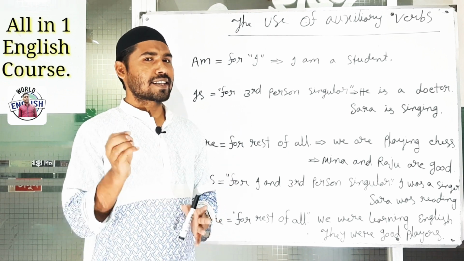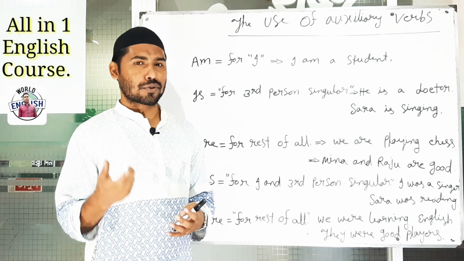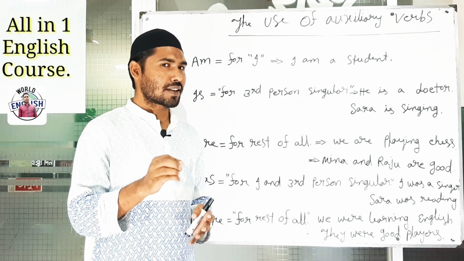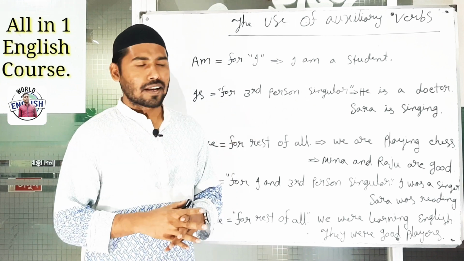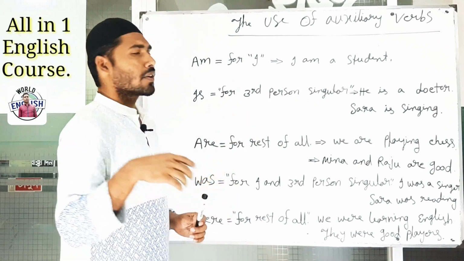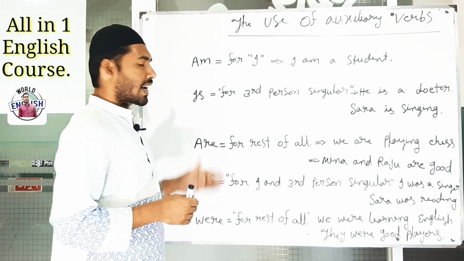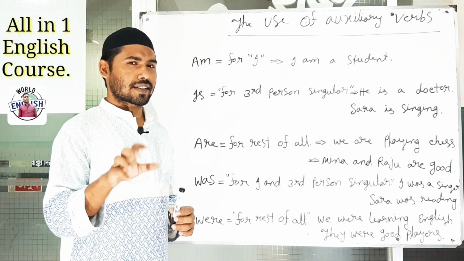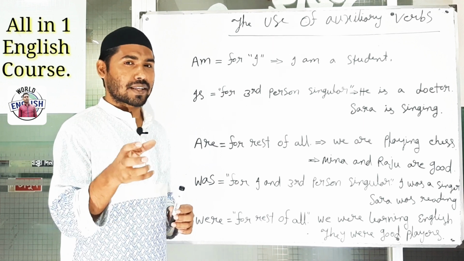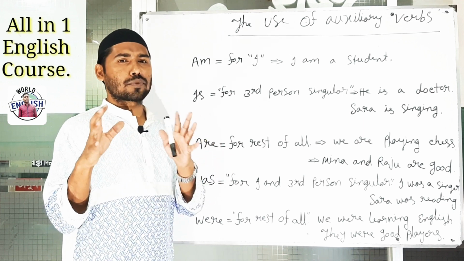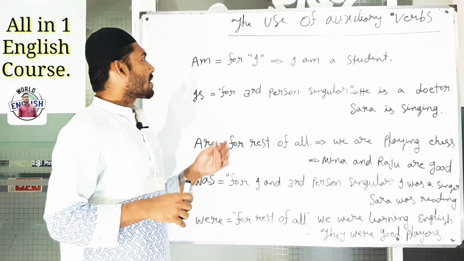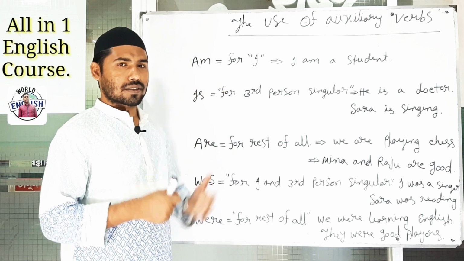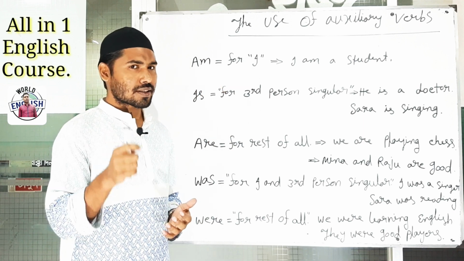So I think this video will be helpful for you to remove your confusion of using all the auxiliary verbs. So today we'll discuss the use of 5 auxiliary verbs which are too much needed and always needed in our common statements, in our speaking, in the use of all the sentences. So first verb is am. With whom and with what do we use am?